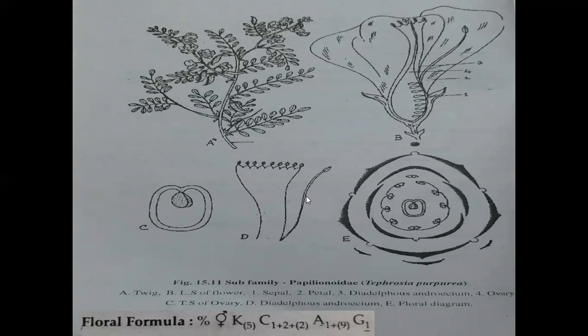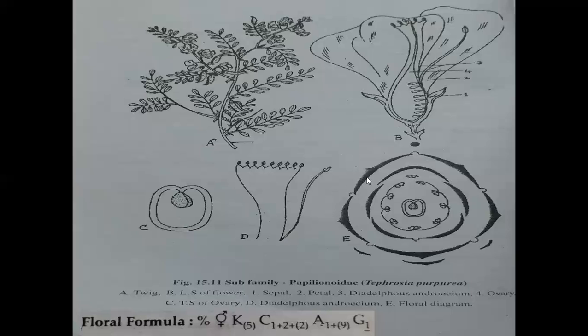And coming to the androecium. Usually 10 stamens are present, 10 anthers. The 10 anthers are arranged in a 9+1 arrangement in Pisum and Tephrosia. 9 anthers are fused, 1 anther is single in position. This type of arrangement of anthers is called diadelphous. Diadelphous anthers are present in Pisum and Tephrosia, and monadelphous anthers are present in Crotalaria and in Arachis.